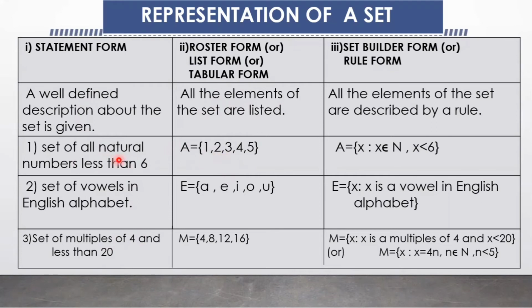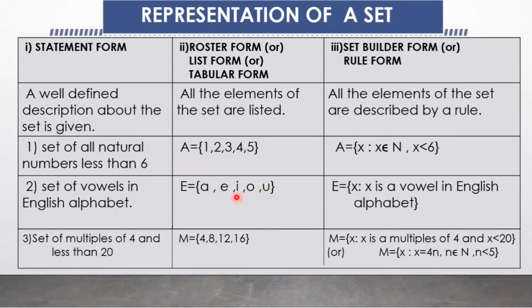For example, the set of all natural numbers less than 6. What are those? 1, 2, 3, 4, 5. Here the set name is given as capital A, and the elements are listed inside the curly braces and separated by commas. Next, the set of vowels in the English alphabet. Here the set name is capital E, and the set is a, e, i, o, u.